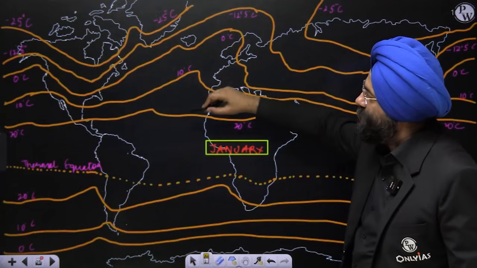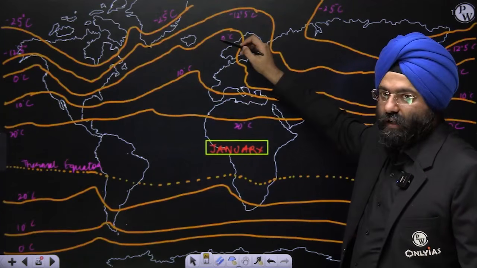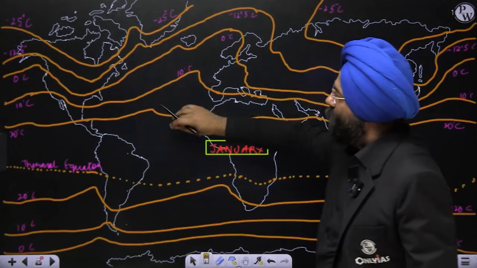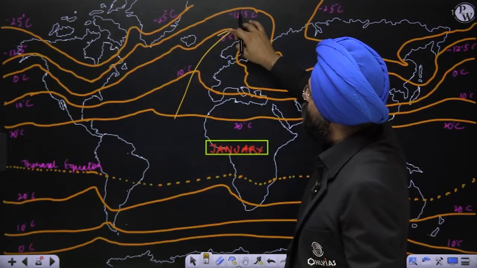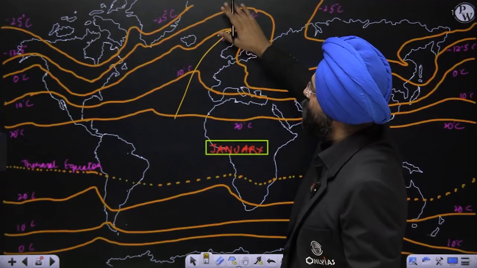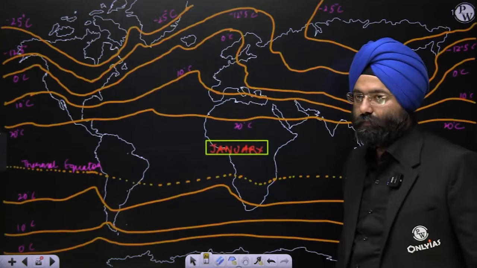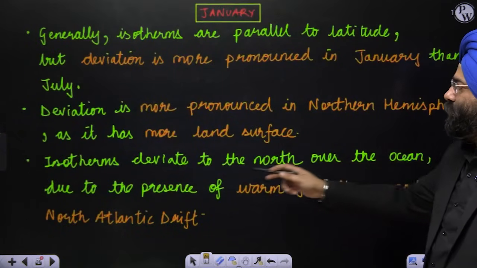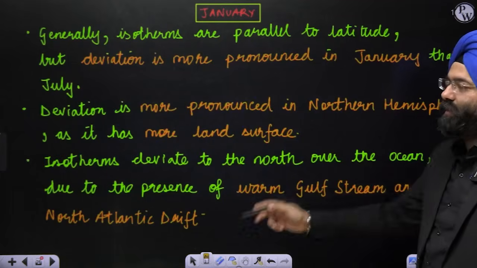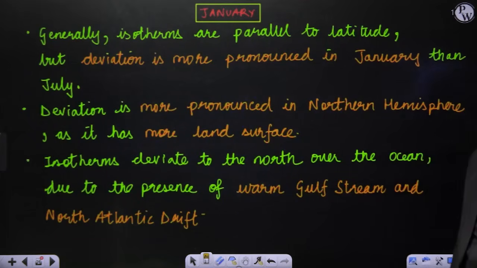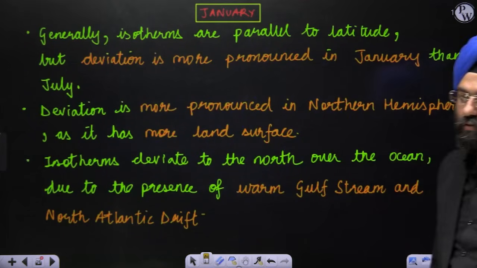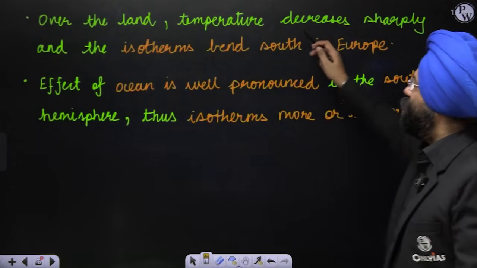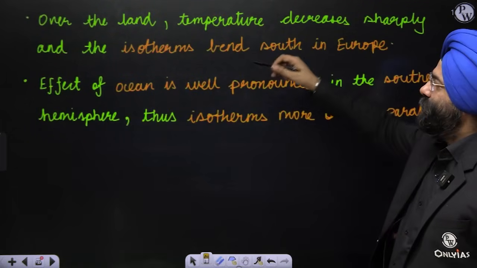So we see the North Atlantic and the Gulf Stream that basically lead to the isotherms moving upward, because these currents will take the warm water upward, increasing the temperature of this region. So the isotherms deviate north over the ocean due to the presence of the warm Gulf Stream and the North Atlantic Drift. This is something that you should be aware of, and this was the question that was asked also. Clear? Next is, over the land, the temperature decreases sharply and isotherms bend southward.